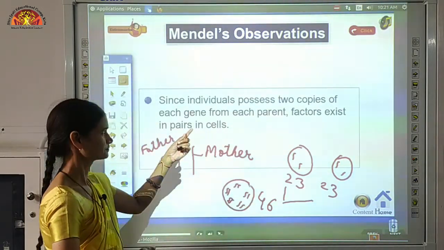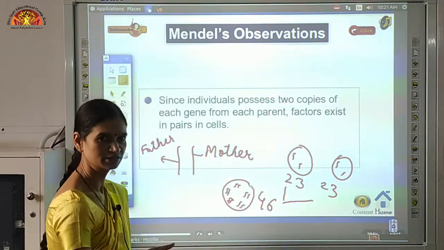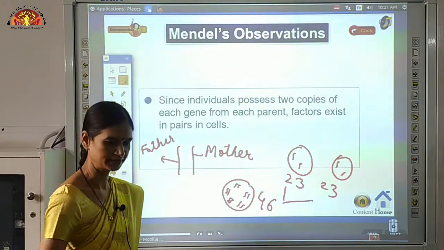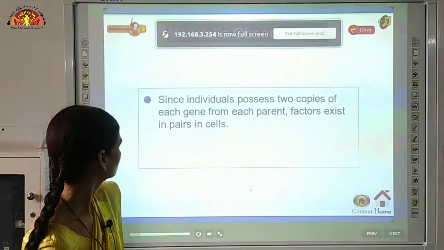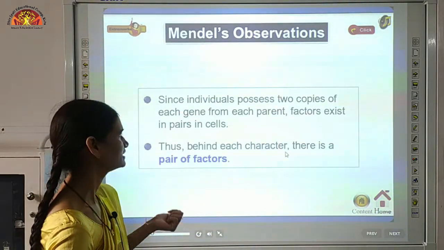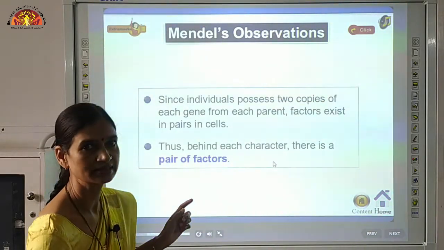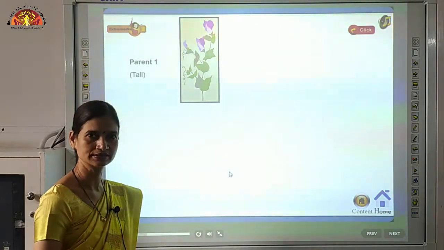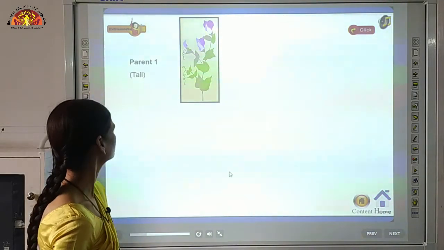तो वी कैन सी individuals possess two copies of each gene from each parent, जिनको हम factors भी कह सकते हैं, and it exists in pairs in cells. So behind each character there is a pair of factors, या इनको हम alleles word भी use करते हैं, alleles. Now we'll see how did he obtain the plants of pea plant, किस तरह से उन्होंने obtain किए.